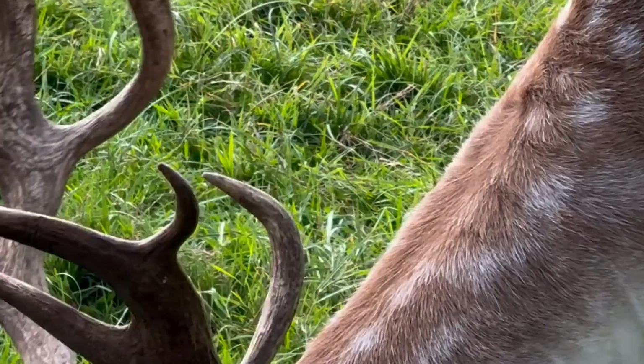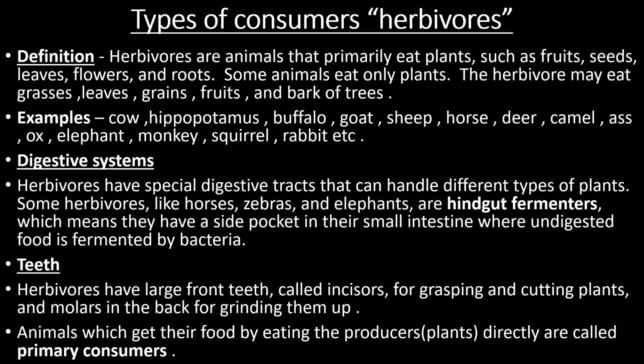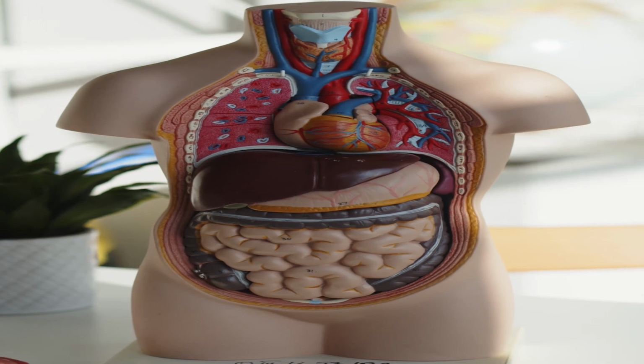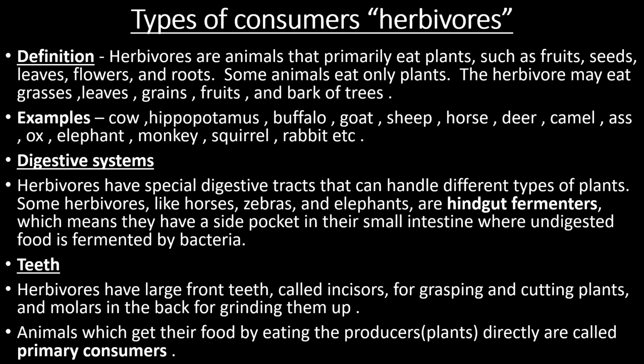Now, these type of consumers, which are herbivores, they have a special digestive system. Herbivores have special digestive tracts that can handle different types of plants. Some herbivores, like horses, zebras, and elephants, are hindgut fermenters, which means they have a side pocket in their small intestine.